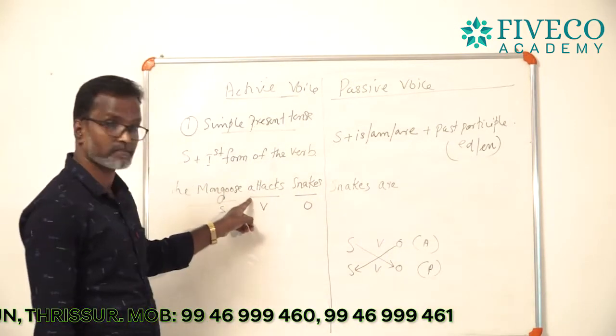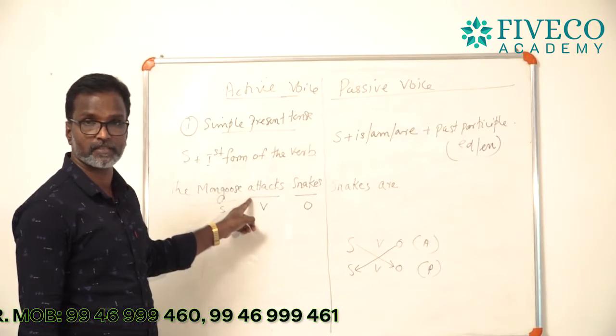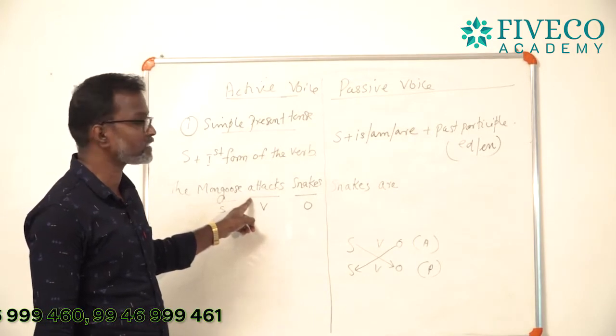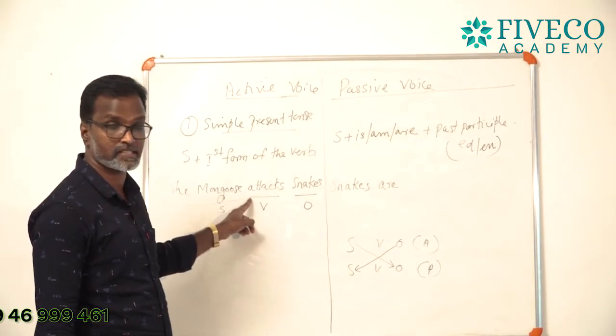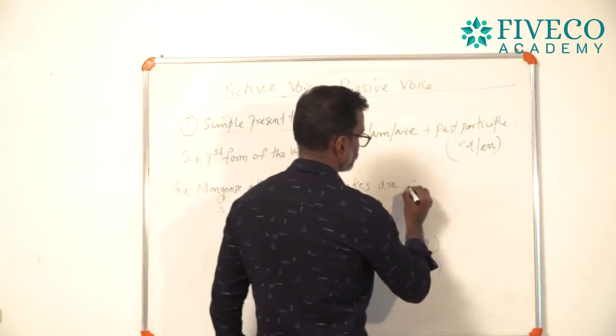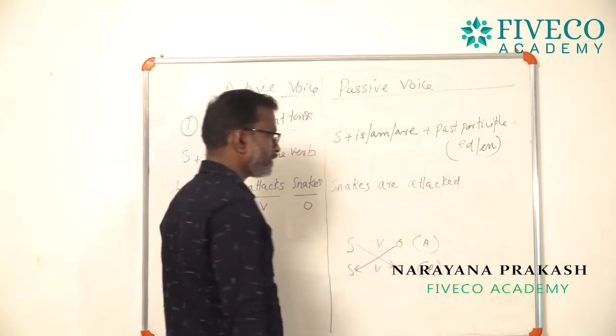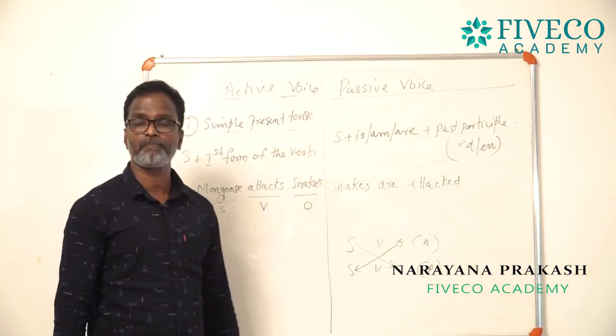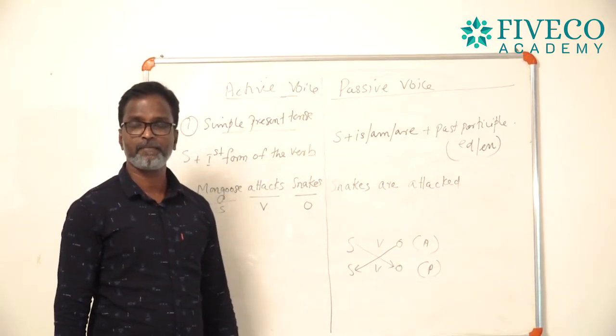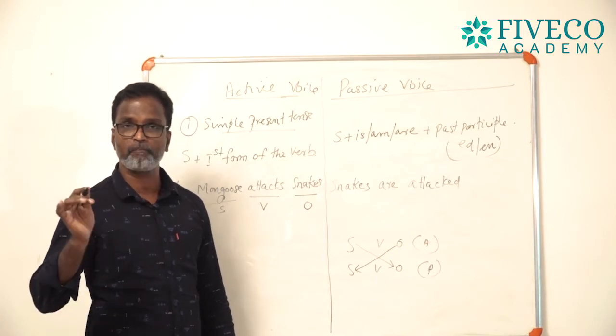Here attacks is the verb. So what is the past participle of attacks? That is attacked. Snakes are attacked. Then you can use by plus agent. By plus agent means by plus subject.